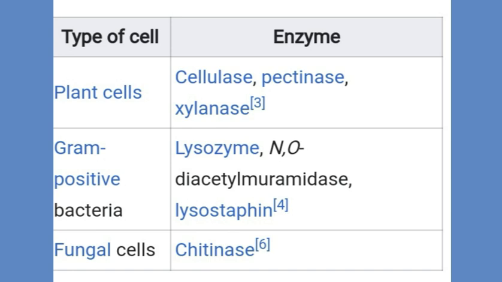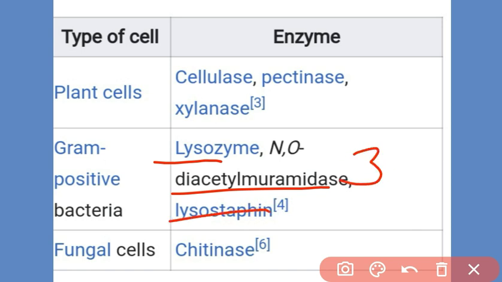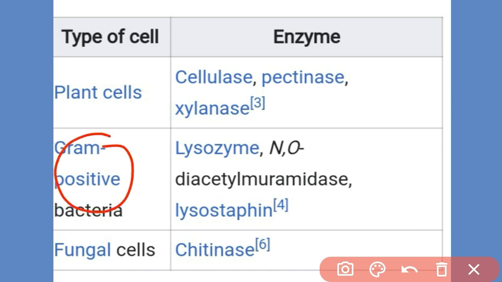Here, type of cell and enzymes required for preparation of a specific protoplast. For plant cell protoplast, enzymes required are cellulase, pectinase and xylanase. For protoplast preparation of gram-positive bacteria, enzymes like lysozyme, diacylmuramidase and lysostaphin. These three are the enzymes required for preparation of a protoplast of gram-positive bacteria.